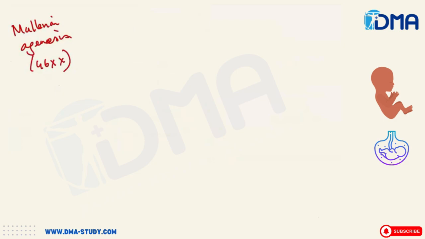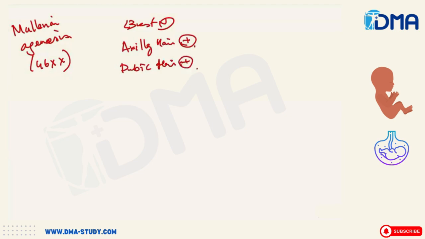Breasts will be normal, axillary hair will be present, pubic hair is present, and the ovary will also be present. Everything will look normal, but the thing is that you will not have a vagina, so the treatment is vaginoplasty.